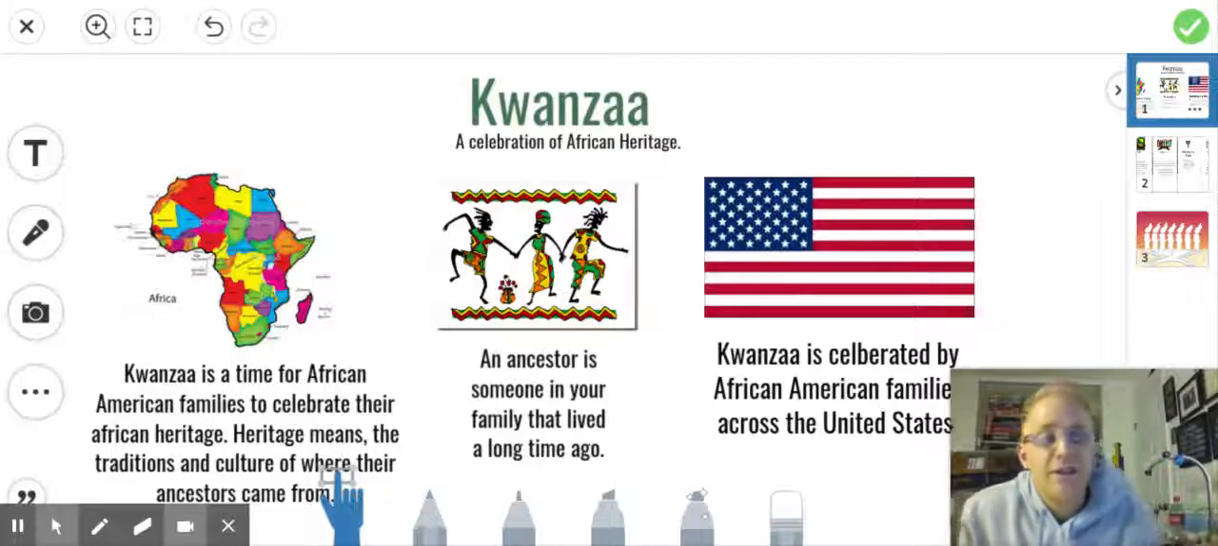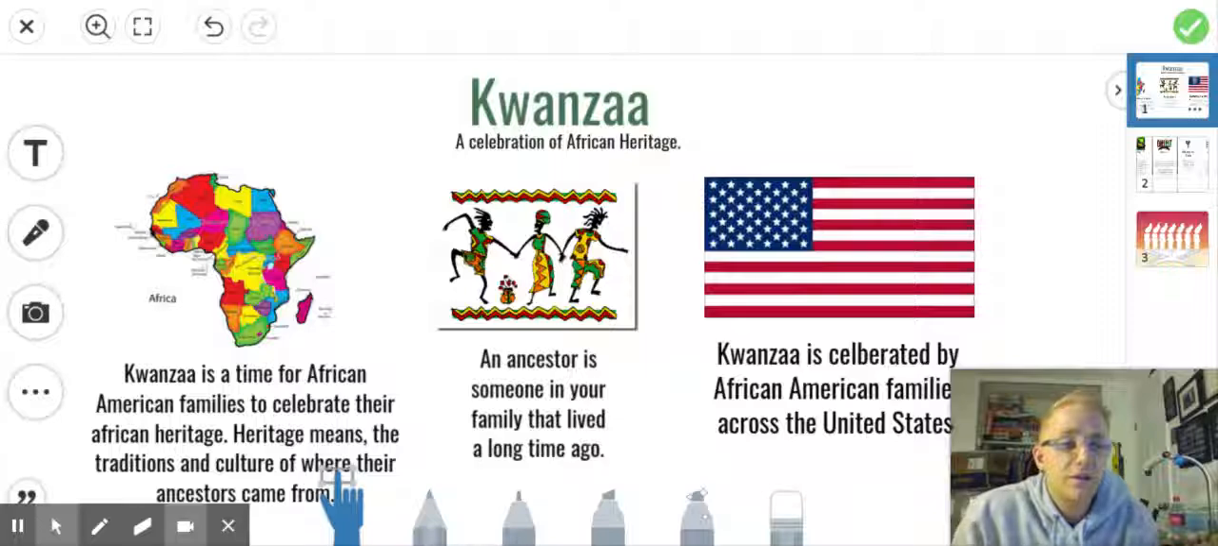Now, there's a lot of words in there that are new. Heritage, like I said, means traditions and cultures. We've been talking about traditions. We know what that is, and the culture of where people come from, and how those things can add up to be our heritage, which represents all those things where we come from.